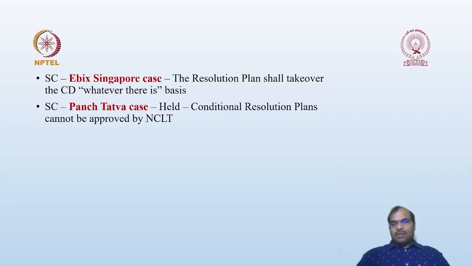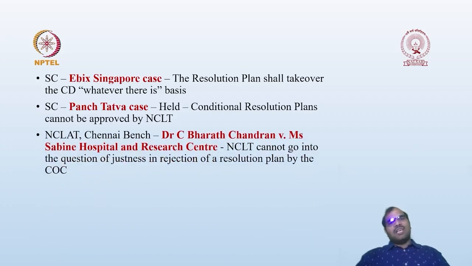Then in another case law, Dr. C. Bharat Chandran versus Sabine Hospital and Research Center, the NCLT Chennai Bench held that the NCLT, that is the adjudicating authority, cannot go into the question of justness in rejecting the resolution plan. It is supposed to verify whether they followed the procedure under the law, and whether it is approved by the COC or not.